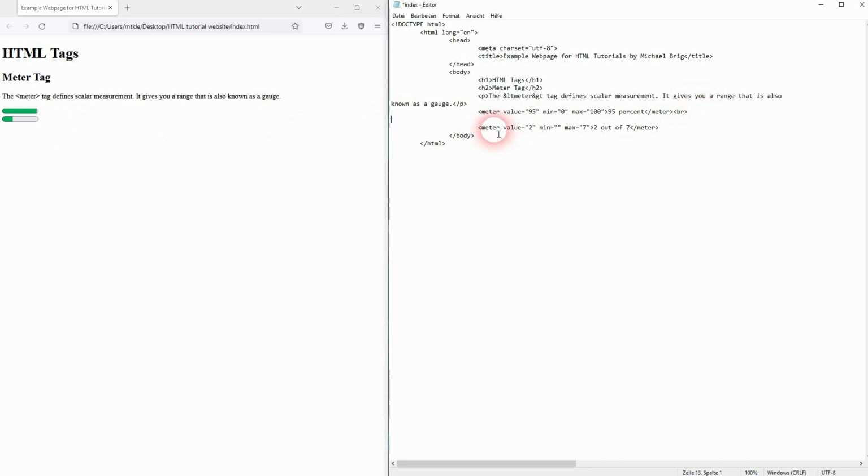Another thing that's often used in conjunction with this meta tag is the label tag. This way you would actually place your text that explains what the scale is for. So let me add something. I'll have to connect it. So I use the for attribute in the label and the ID attribute inside of the meta. Both have the same value, in this case %meta. For now nothing has changed, but within the label tags you can now add your text. And this is going to be shown before our scale, so the first one.